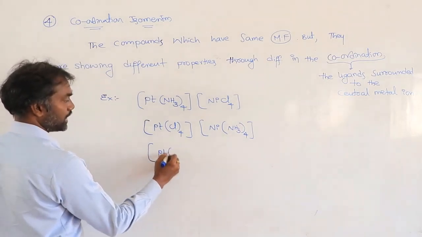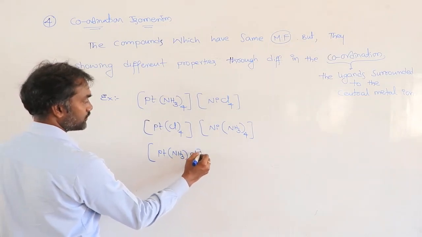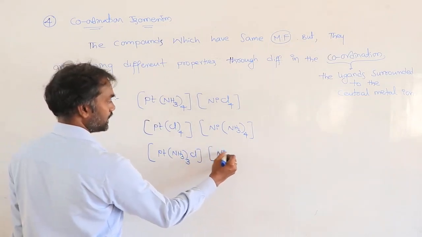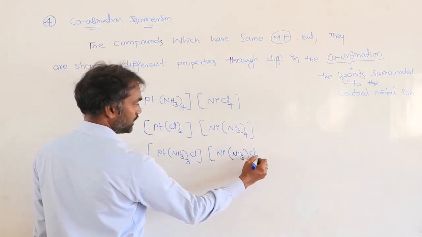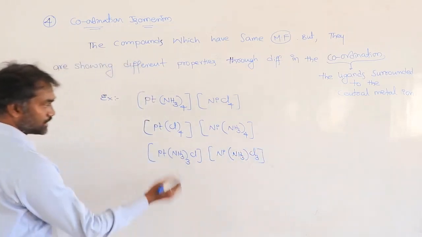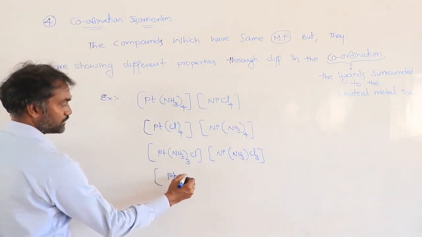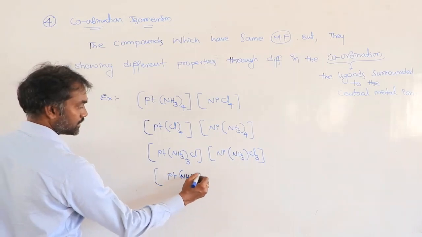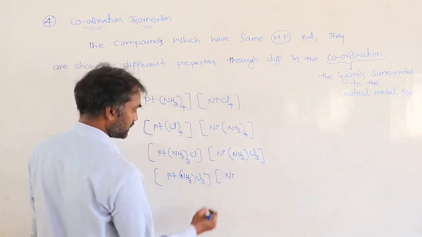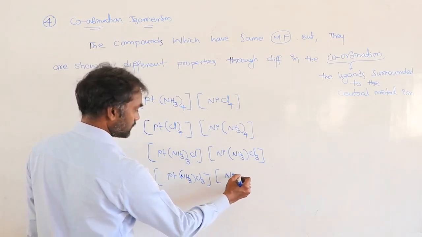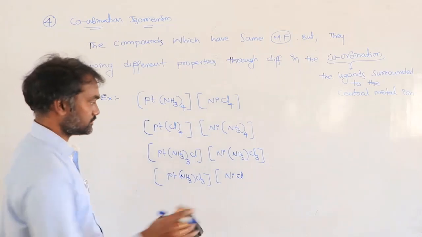Otherwise, platinum surrounded with 3 ammonias, 1 chlorine. Nickel is surrounded with 1 ammonia, 3 chlorines. Otherwise, reverse. So platinum is surrounded with 1 ammonia, 3 chlorines. Nickel is surrounded with 3 ammonias, 1 chlorine.